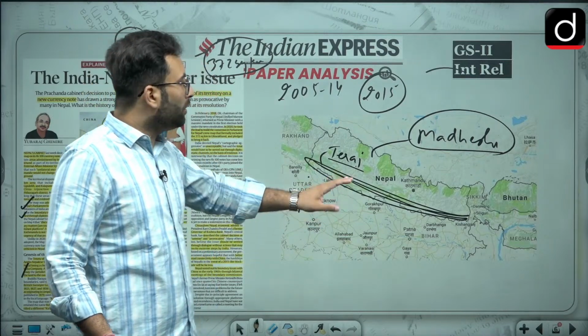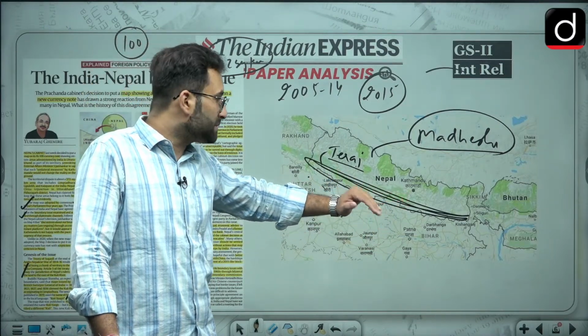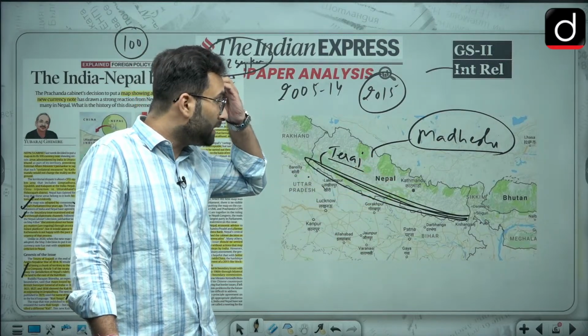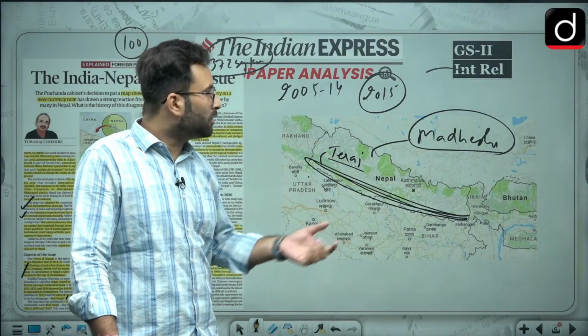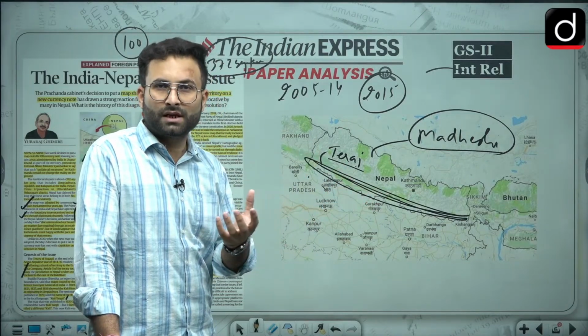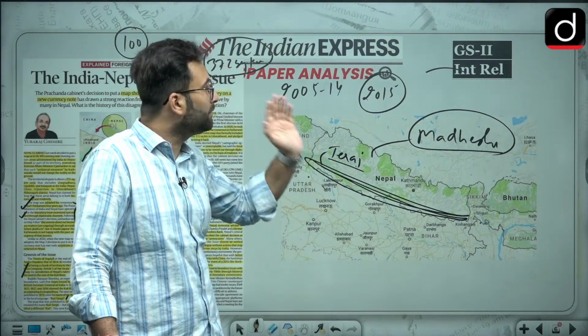They connect themselves with our side of the territory. These people were not given proper representation, and because of which there was some resentment within the Madheshi community in 2015.